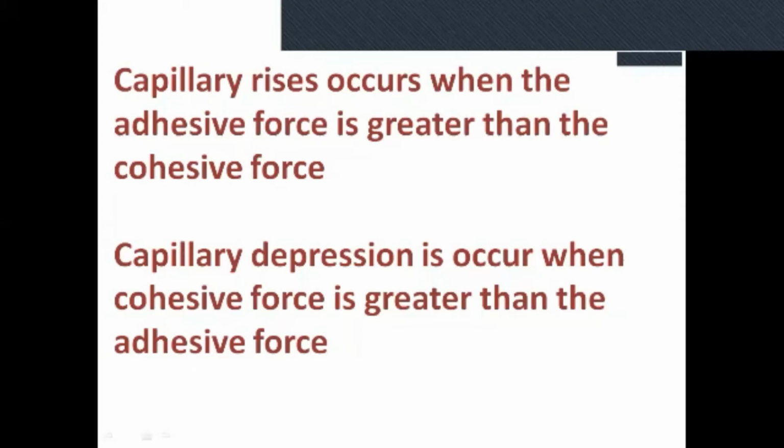And in the case of mercury, the cohesive force is greater than the adhesive force. The force between mercury molecules, the same type of molecular force, is cohesive force, and it is very great in mercury. That's why in mercury capillary depression occurs.